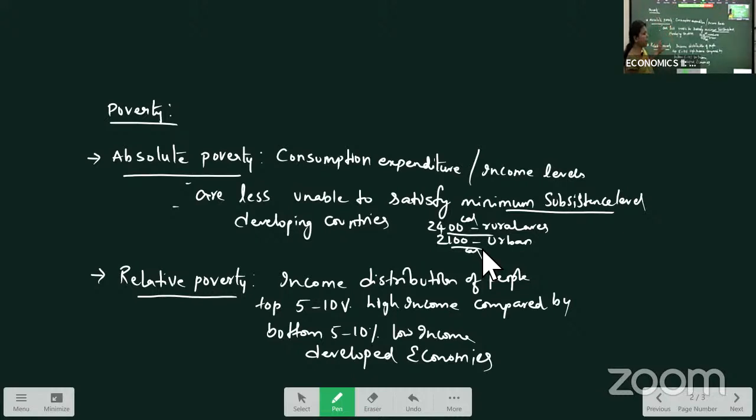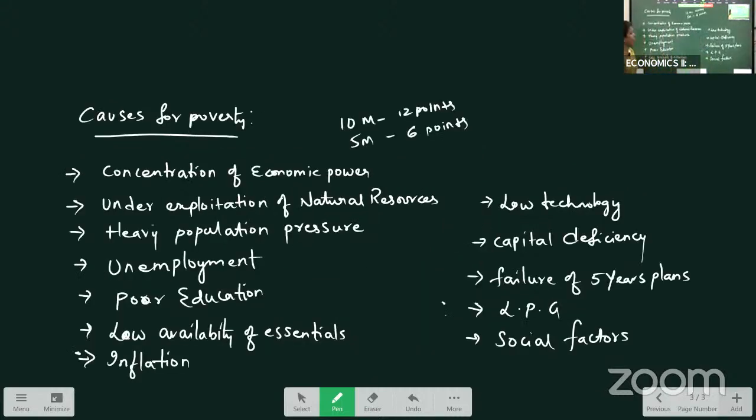And relative poverty, we don't calculate based on calorie intake. We calculate based on income level, comparing the top 5 to 10% high income earning people with the bottom 5 to 10% low income people. By comparing, we calculate relative poverty. The relative poverty concept is calculated in developed economies. So these are the two concepts of poverty.